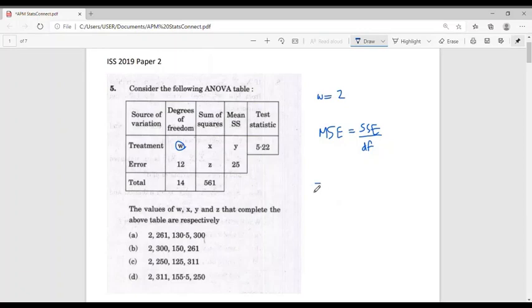This implies the sum of squares of error SSE equals the product of MSE and degrees of freedom, which is 12 into 25, equal to 300. That is, the value of Z is equal to 300.